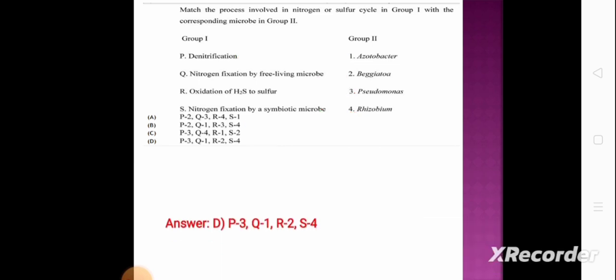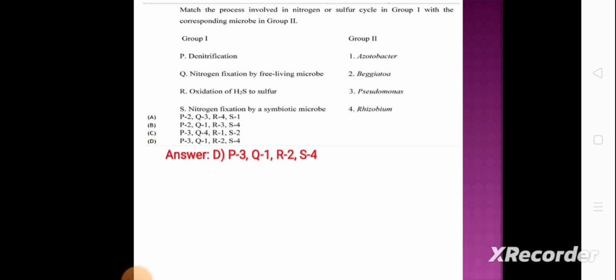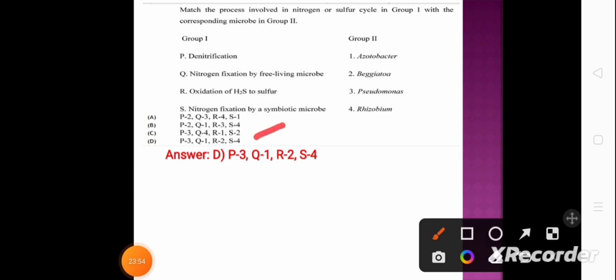So the correct answer will be option D, that is denitrification by Pseudomonas, nitrogen fixation by free living microbe, Q is 1, nitrogen fixation by symbiotic microbe, S is 4, and R is 2, Vegetua, oxidation of H2S to sulfur.